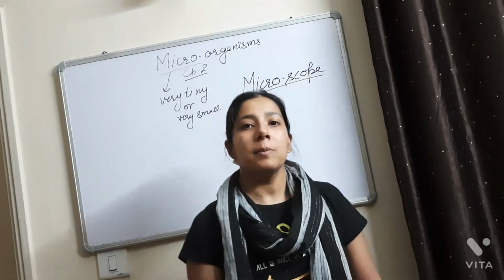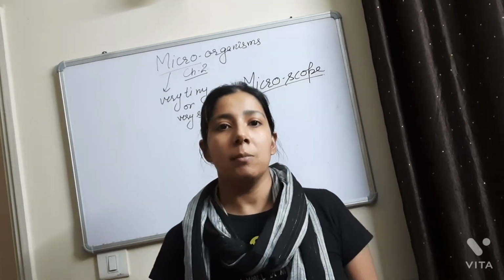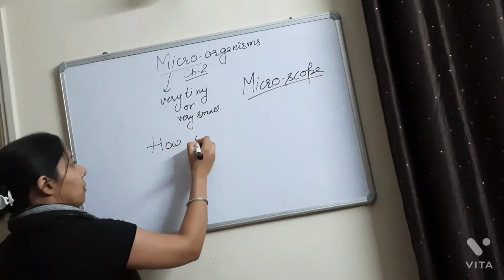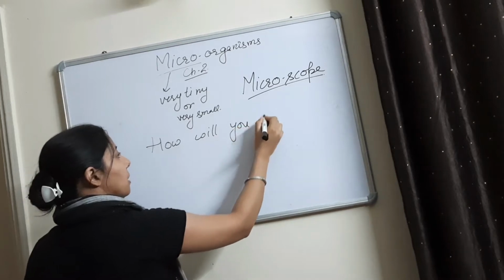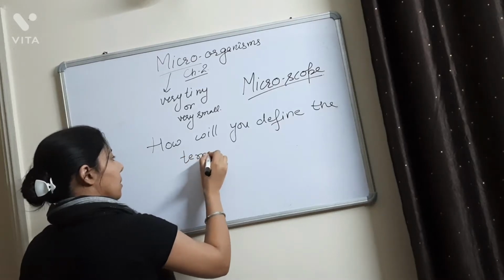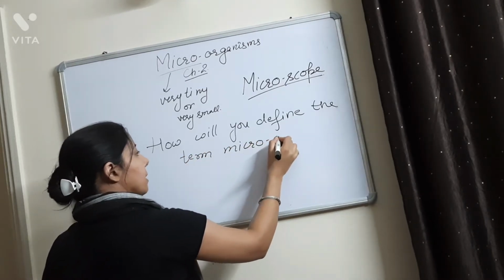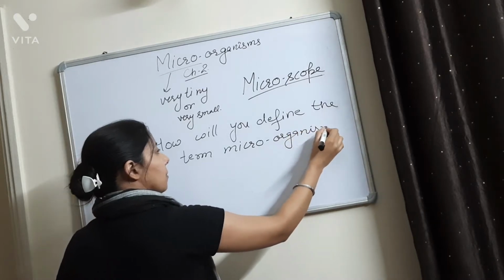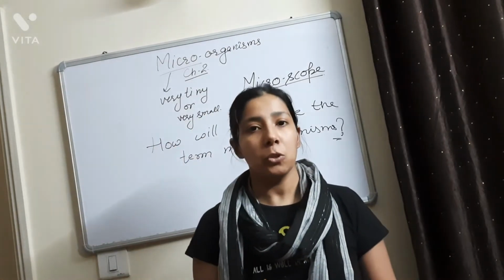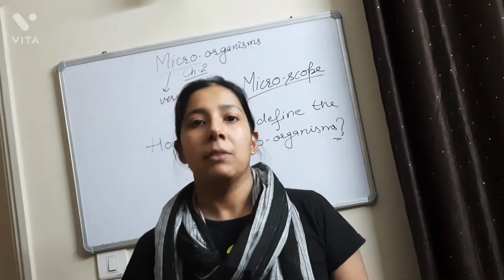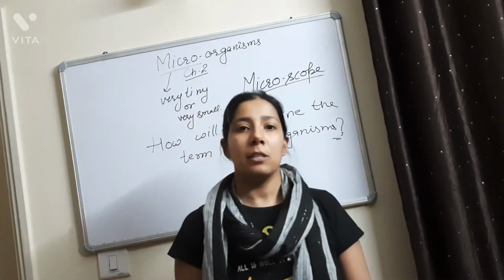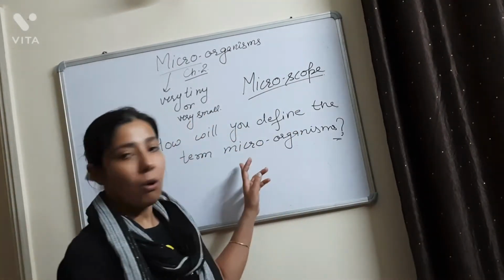So if you need to define microorganisms, how will you define them? Microorganisms are those organisms which are too small to see with the naked eyes. We can see these organisms with the help of a microscope only. The microscope is the instrument which is used to see these microorganisms.